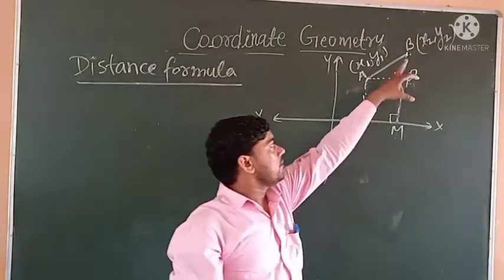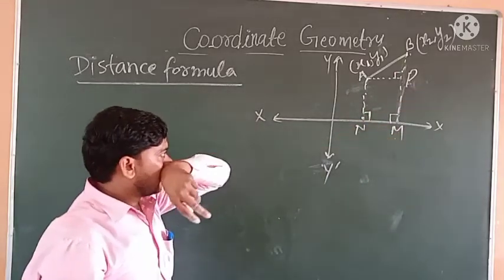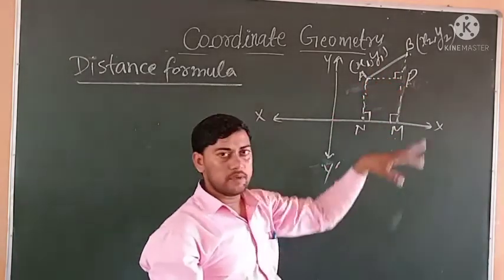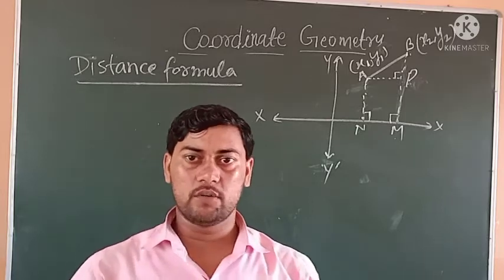If AP and BP are known, then we can find the distance AB using the Pythagoras theorem.